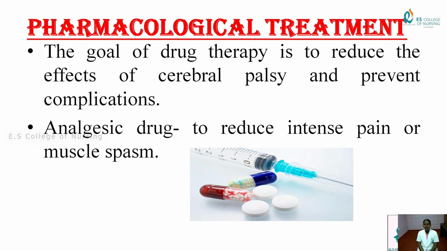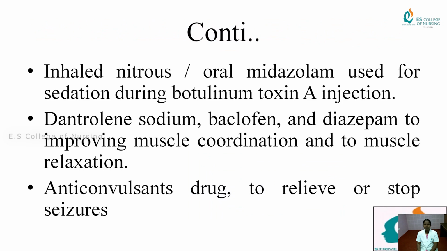Pharmacological treatment of cerebral palsy: the goal of drug therapy is to reduce the effects of cerebral palsy and prevent complications. Analgesic drugs reduce intense pain or muscle spasm. Inhaled nitrous oxide or midazolam is used for sedation during botulinum toxin A injection.